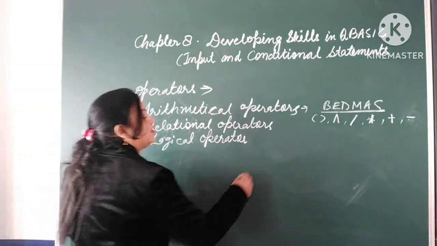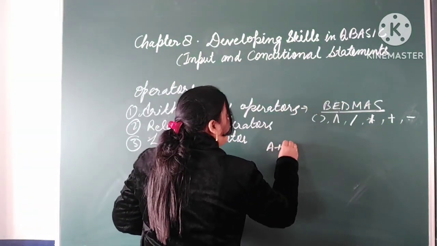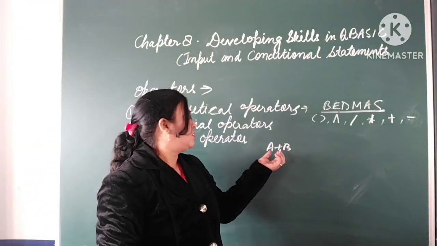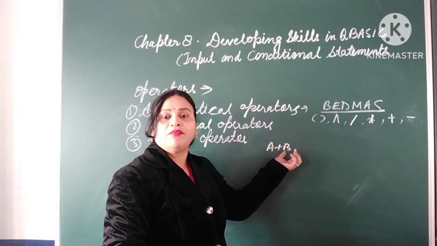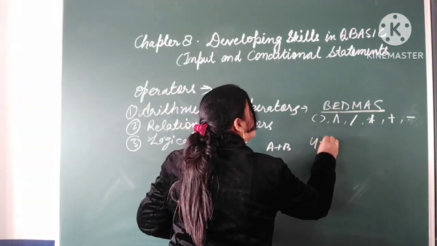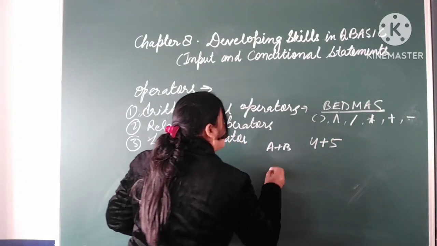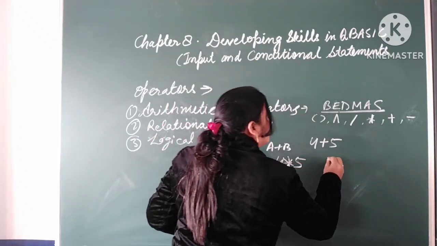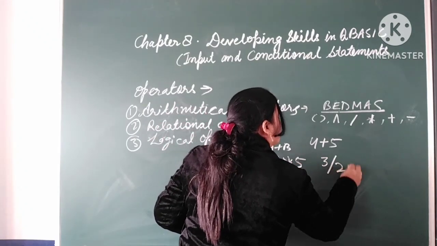See the example, like A plus B. To add A and B, we use A plus B, or 4 plus 5, or 4 into 5, or 3 slash 2.